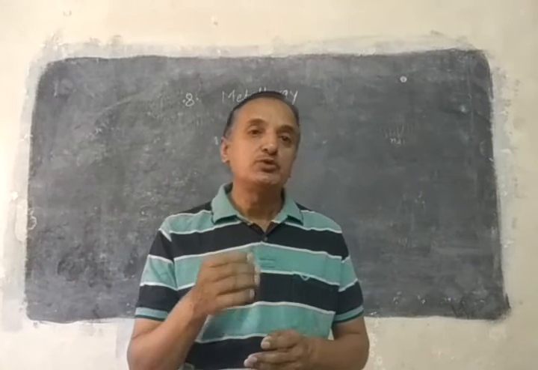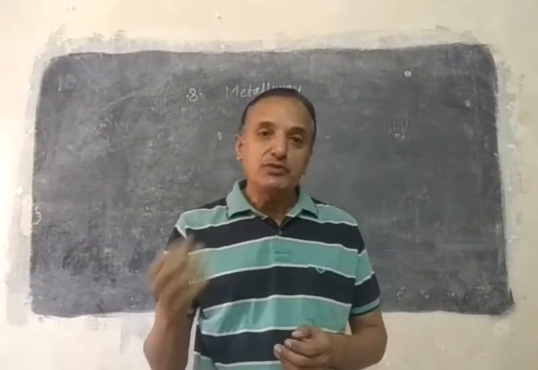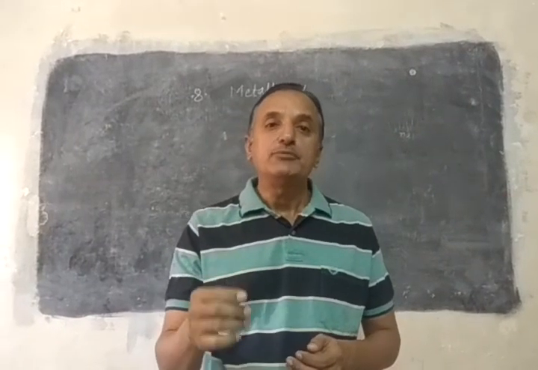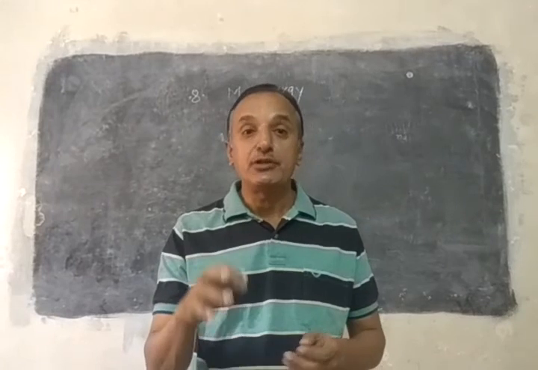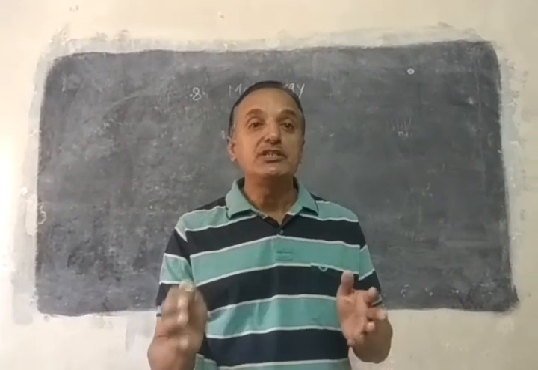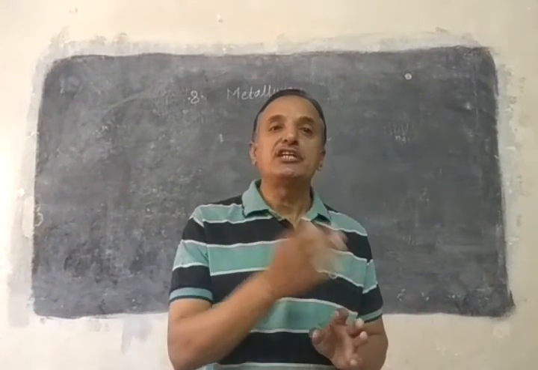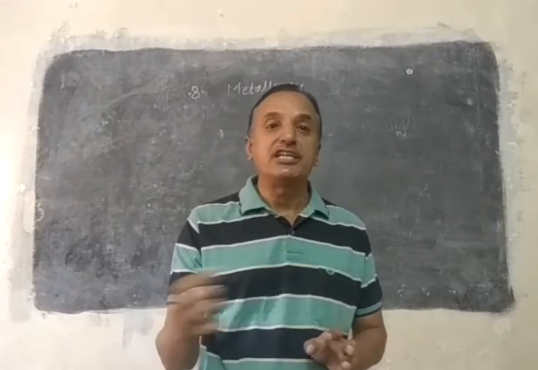One more thing I want to tell you: when you study chapter 1 along with the physical properties, step by step you see the modern periodic table. Means you will study both the chapters together. You will come to know which are the metals, which are the non-metals, and how they are classified.